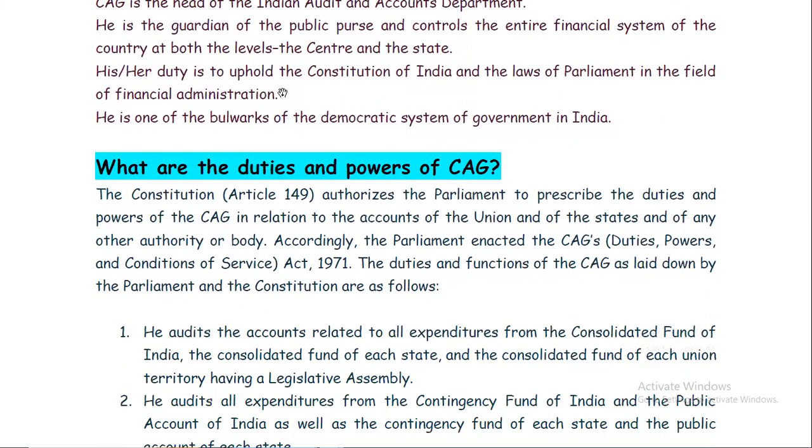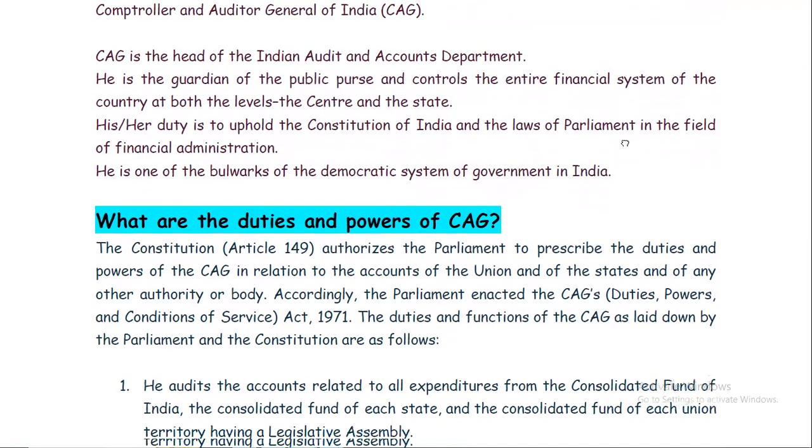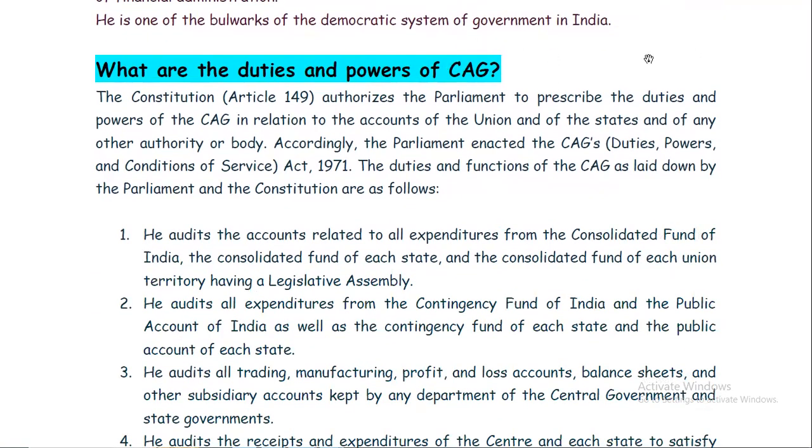His or her duty is to uphold the Constitution of India and the laws of Parliament in the field of financial administration. He is one of the bulwarks of the democratic system of government of India. Now, what are the duties and powers of CAG?